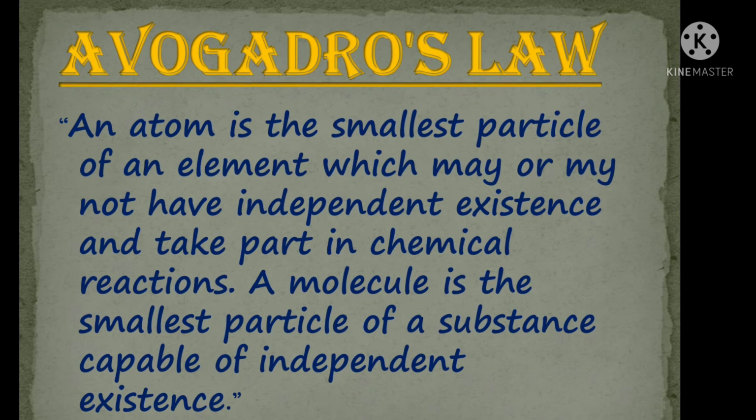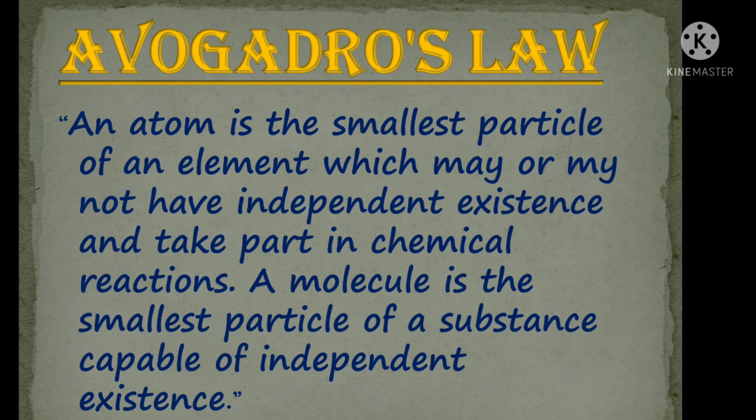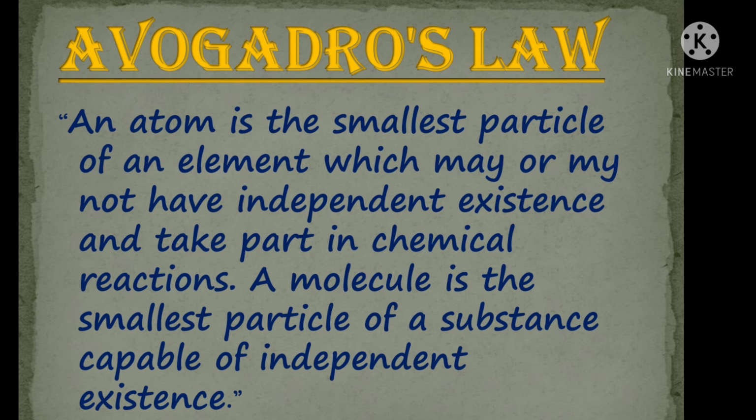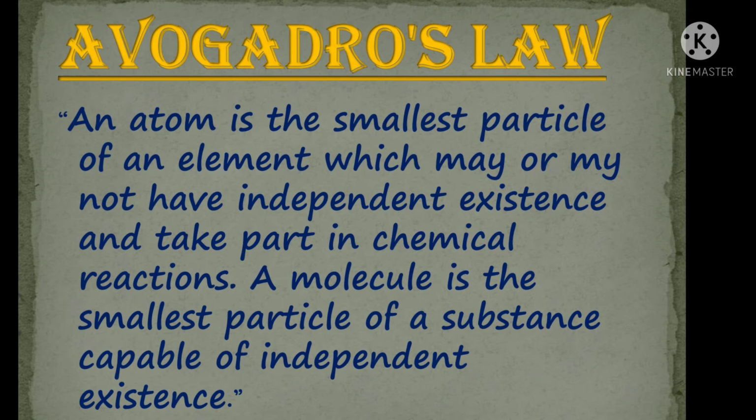Next, we come to Avogadro's law. Avogadro suggested that matter consists of two kinds of ultimate particle. One is the atom and the other one is the molecule. According to him, an atom is the smallest particle of an element which may or may not have independent existence and takes part in chemical reactions. A molecule is the smallest particle of a substance capable of independent existence.